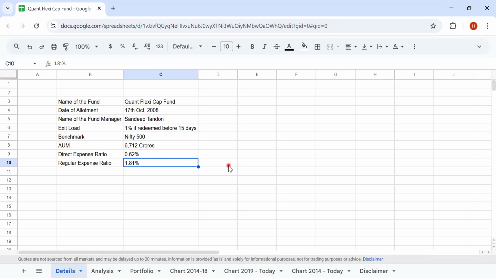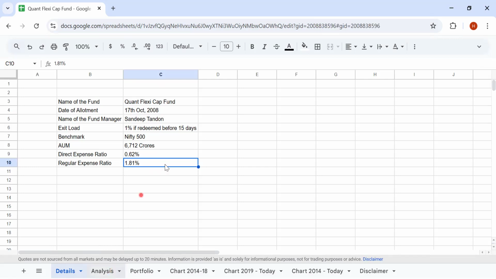But again, it makes sense to have an advisor or a distributor if they are helping you with the asset allocation, helping you with the financial planning or goals, and if they are giving you the rationale why this fund is relevant to you. Definitely you should take help of such people. Otherwise, you have to do your own due diligence and see why this fund fits you, both from the asset allocation perspective and the financial planning perspective. And in such times you can probably go for the direct fund, right?